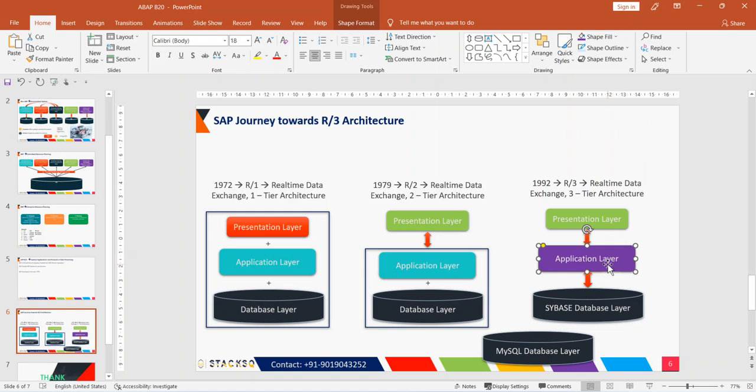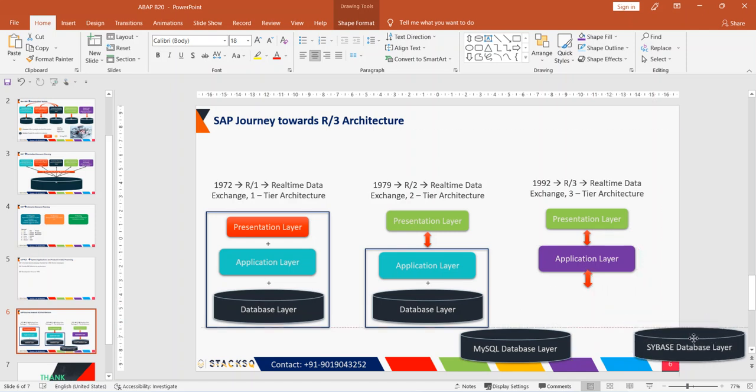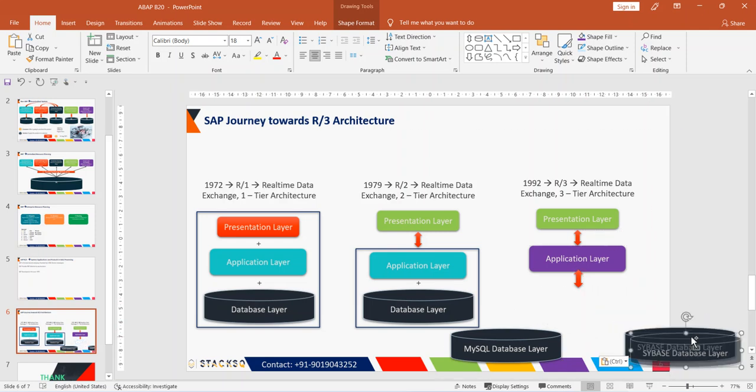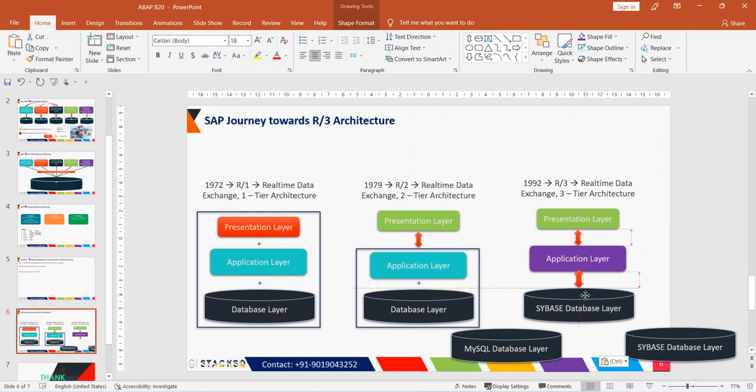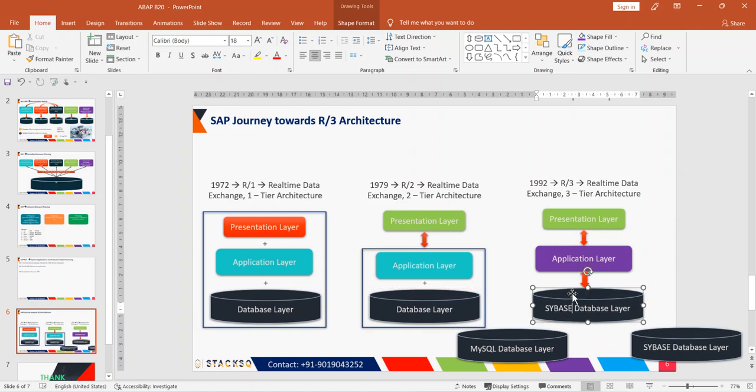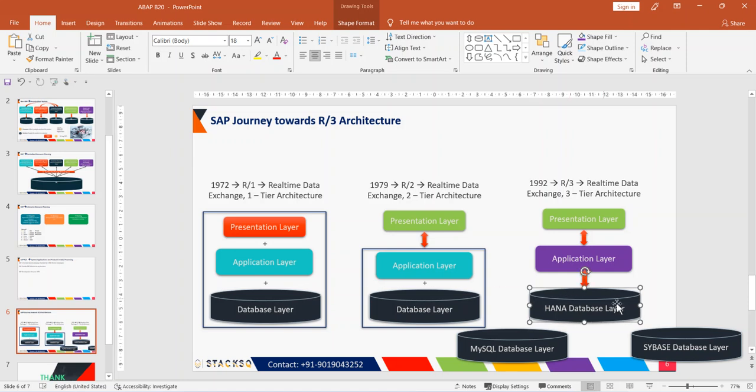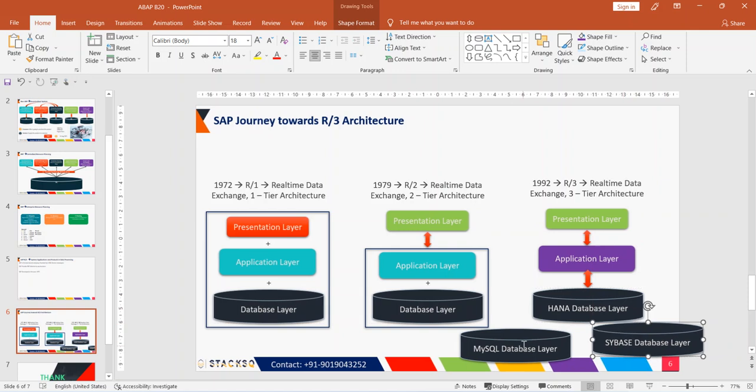This is the journey towards R/3 architecture. Maybe again they felt that Sybase is too costly, and the problem is the server database is very slow. They want to switch to HANA DB, which SAP introduced recently as their own database. In that case, they can also do that without having any dependency. This is the advantage of three-tier architecture.